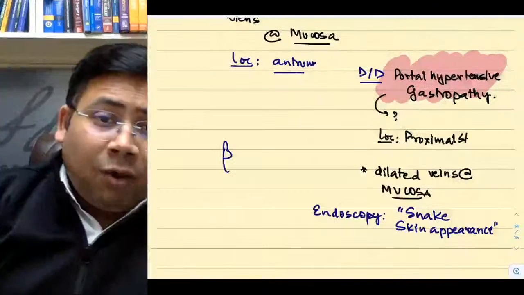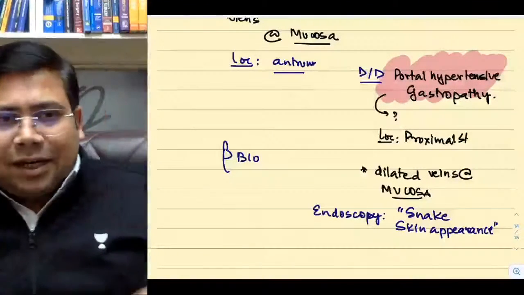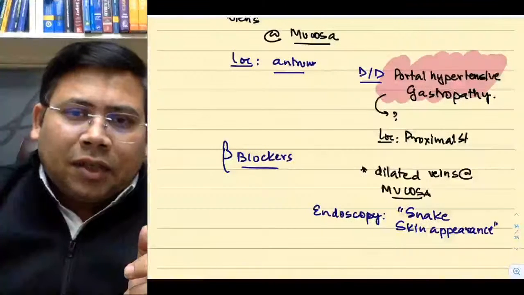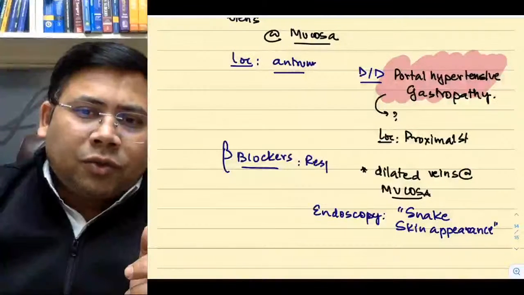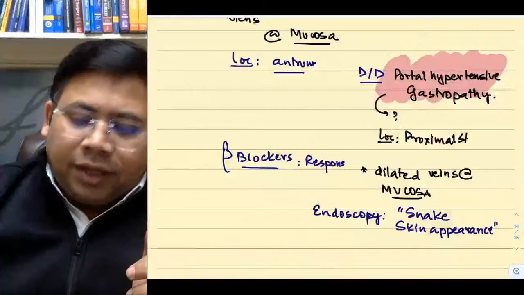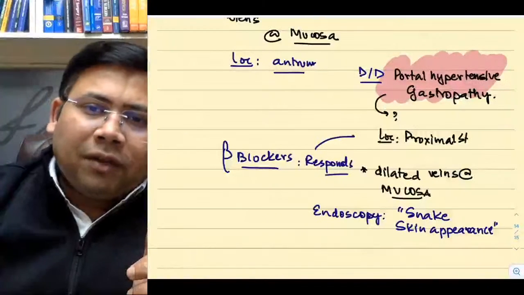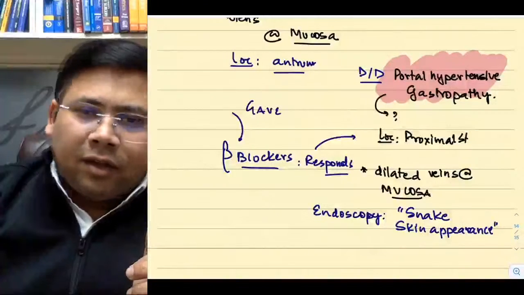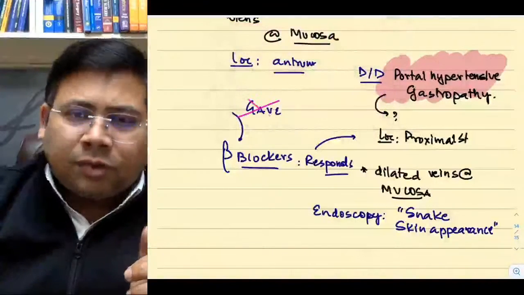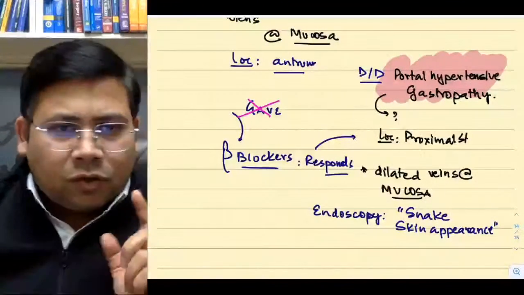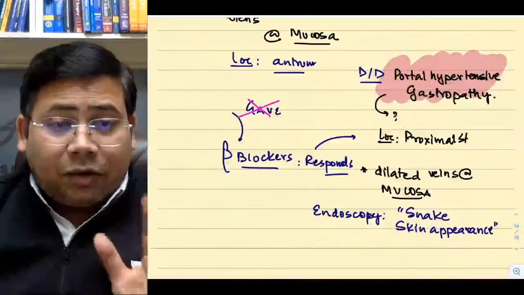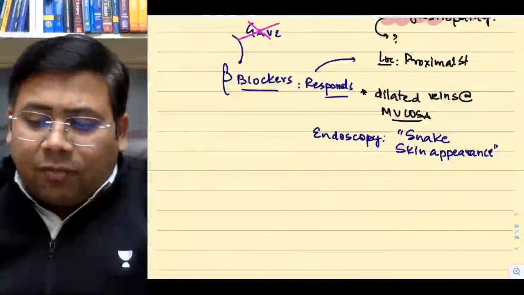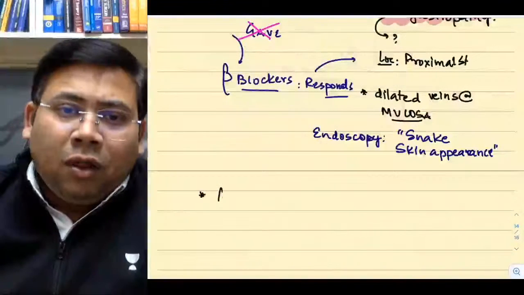Remember, what about beta blockers? Since it is associated with portal hypertension, beta blockers show response in portal hypertensive gastropathy, whereas in GAVE, there is no response. Remember, it's not a risk of GI bleed. Apart from these, what are the other things that you should know?